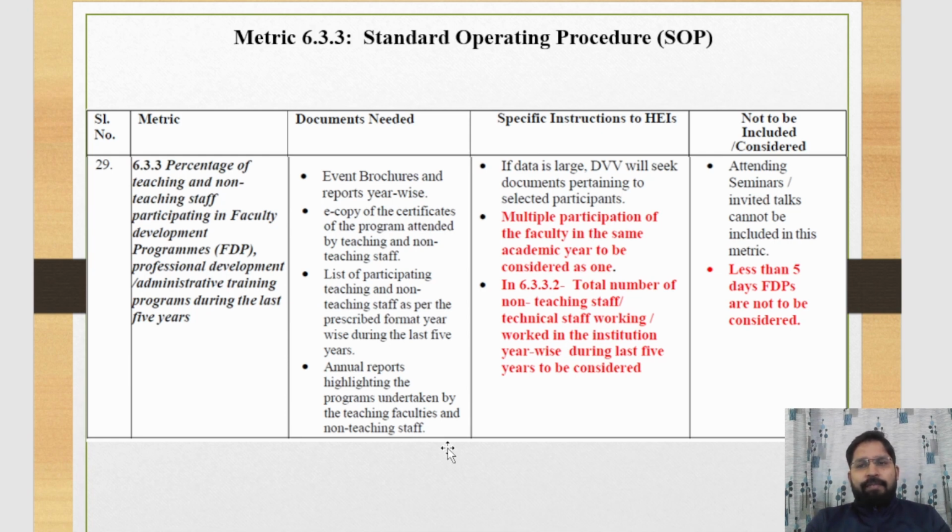If any faculty member or non-teaching staff attended a lecture or seminar of less than 5 days, that cannot be considered here. Only those who attended a faculty development program or training program of 5 days or more can be considered here.